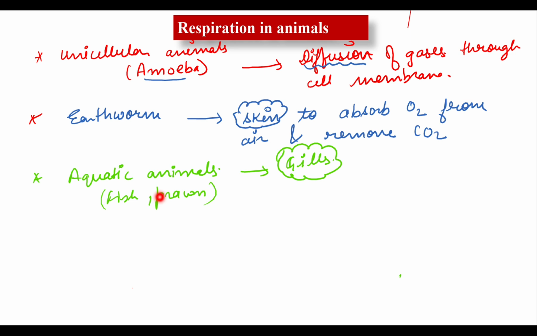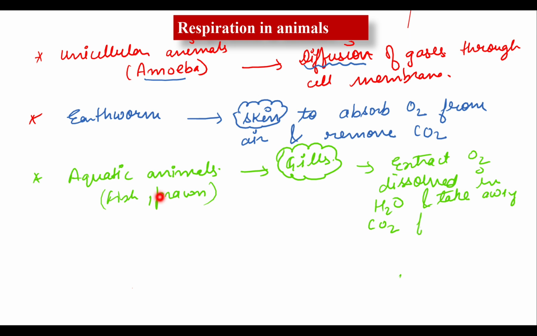Gills are the respiratory organ which extract oxygen dissolved in water, because they live in the water, and water is made up of hydrogen and oxygen. So they extract the oxygen dissolved in the water and take away carbon dioxide from the body.